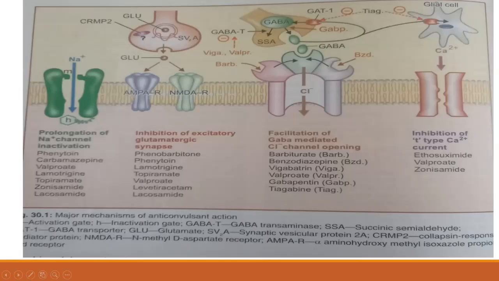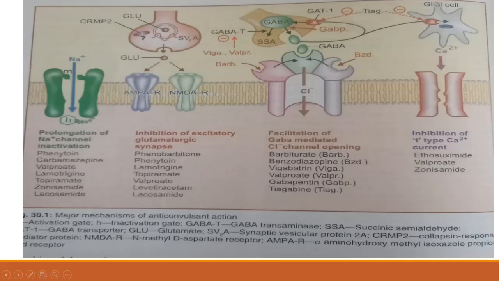Now, the third one is about GABA. In GABA, there are different mechanisms. One mechanism is the benzodiazepines like lorazepam, diazepam, clobazam, etc. All benzodiazepines act through this receptor, and it increases the frequency of chloride channel opening. That is through the GABA receptor. Naturally, when that is opened, there is an entry of chloride, and that will stop the convulsions. That is one, through the GABA receptor.